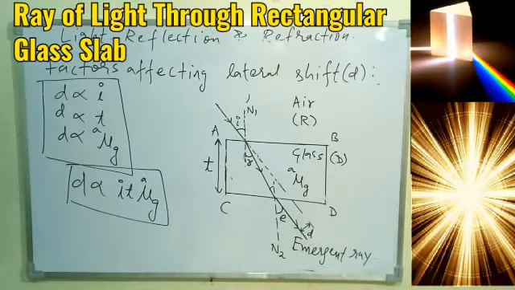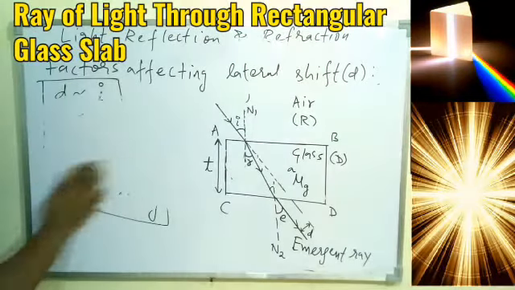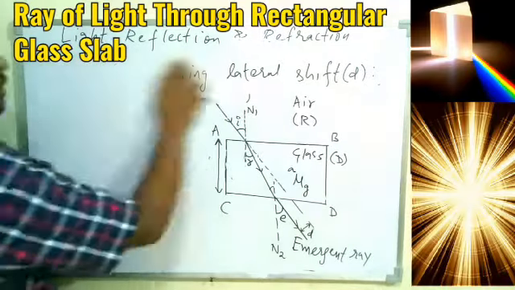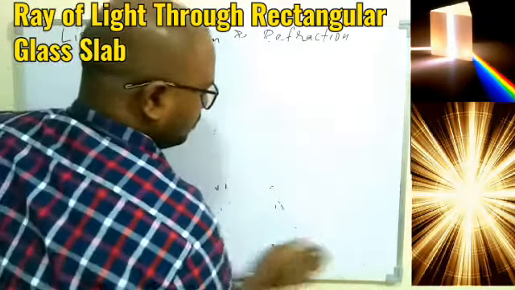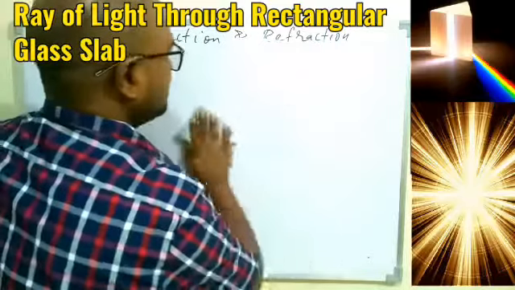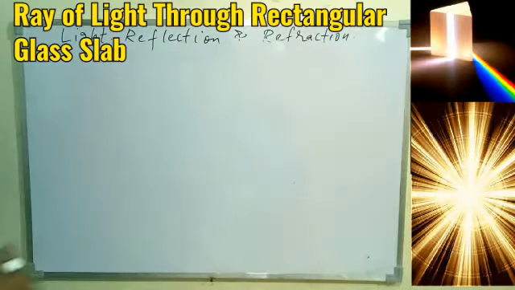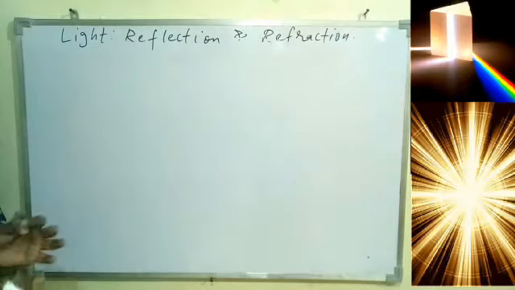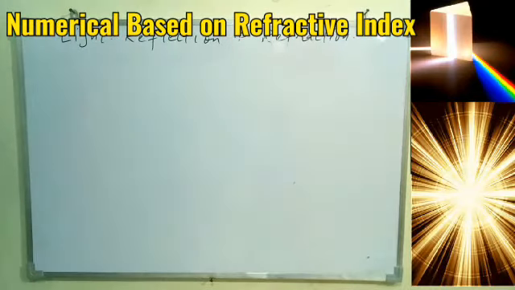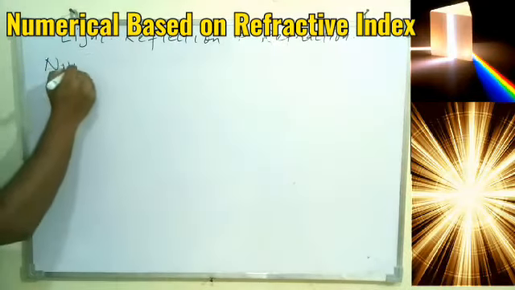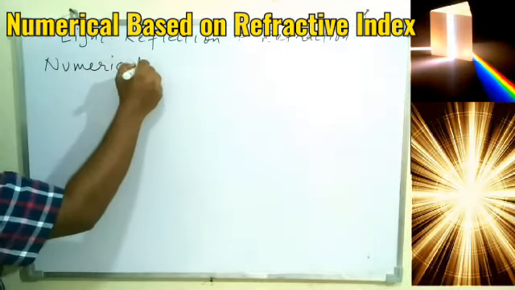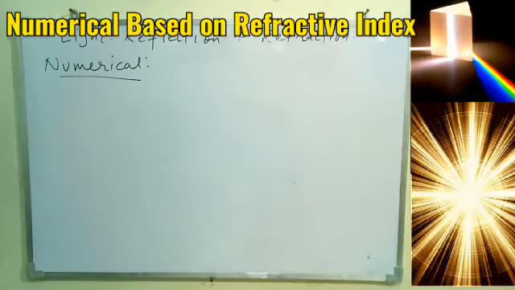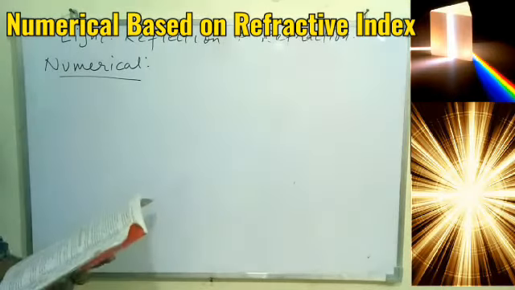So simple formula again, remember, this is not a formula, this is just a relation, and the formula is somewhat complicated that I am not going to discuss in class 10, that is done in 12th class. Okay, let's move to some numericals based on the understanding of refractive index and the related concepts. Today's topics are done, so let's see if we can do one or two numericals. I've already selected some numericals, and these are really very important.